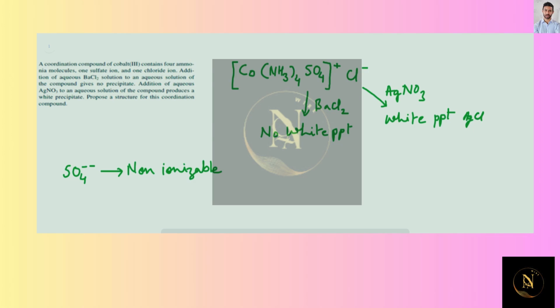So Cl minus ion should be in the ionization sphere, not in the coordination sphere, and that is why the structure of this coordination compound should be cobalt, NH3 4 and SO4 forming the octahedral complex and having the one positive charge, and with this Cl minus ion should be outside. Because of that only we are getting the white PPT and chloride ion test positive.